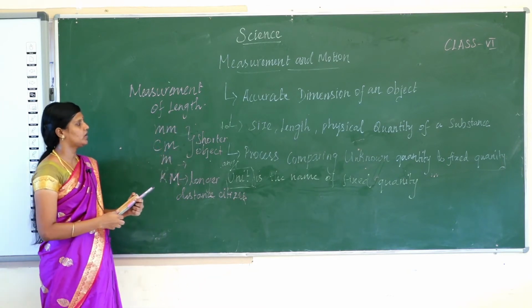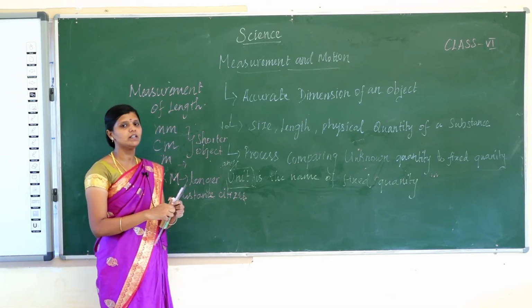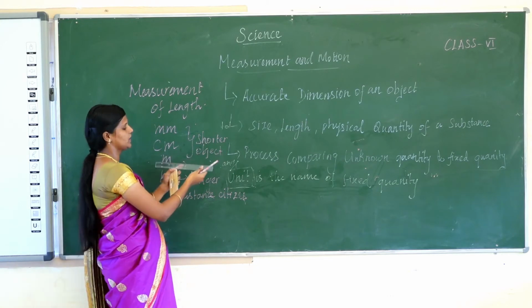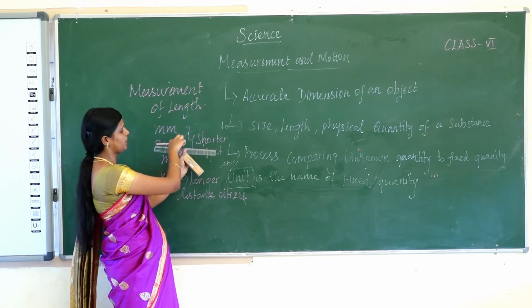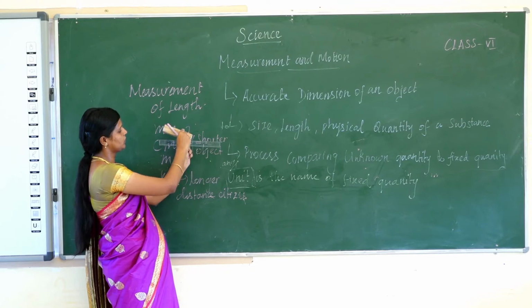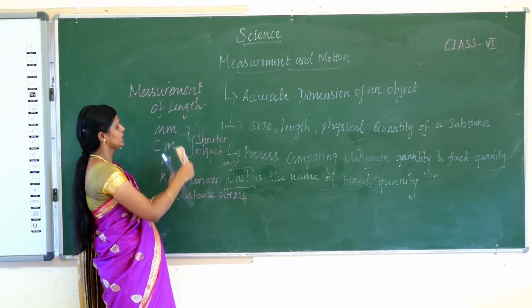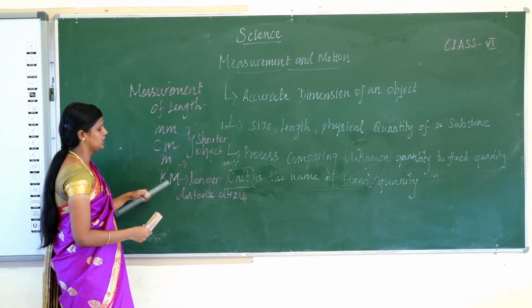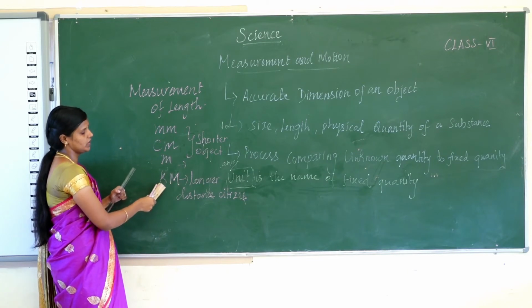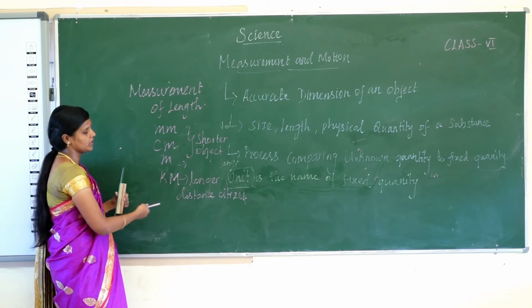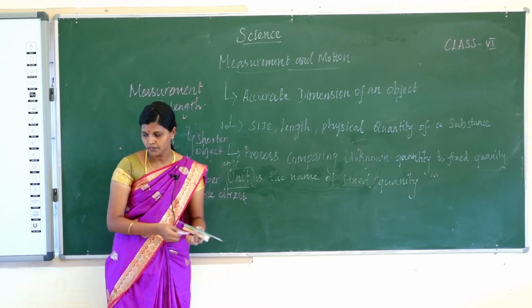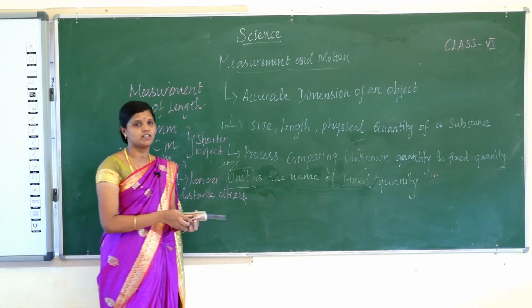The shorter length of an object is measured using the scale. If we measure the length of the pen or duster, we have to use a scale. The longer distance between cities is measured in kilometers. Next, we are going to see about estimation.